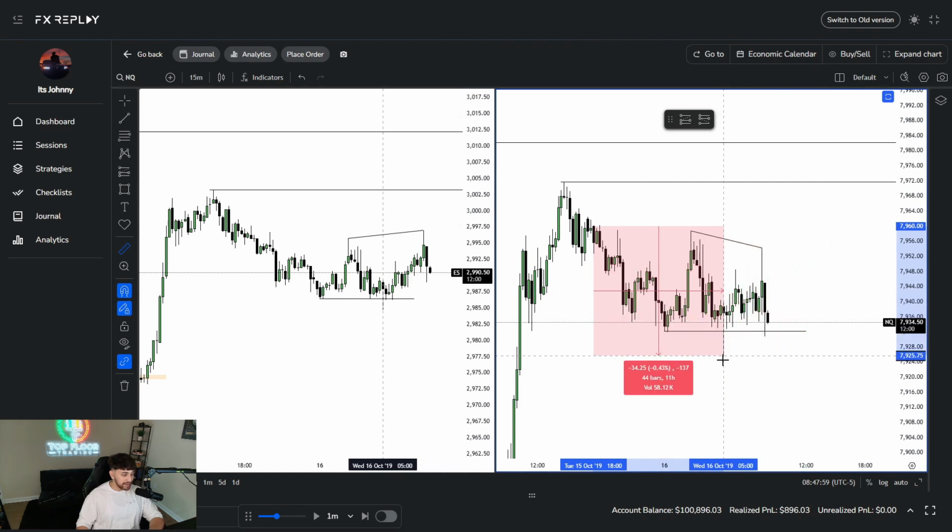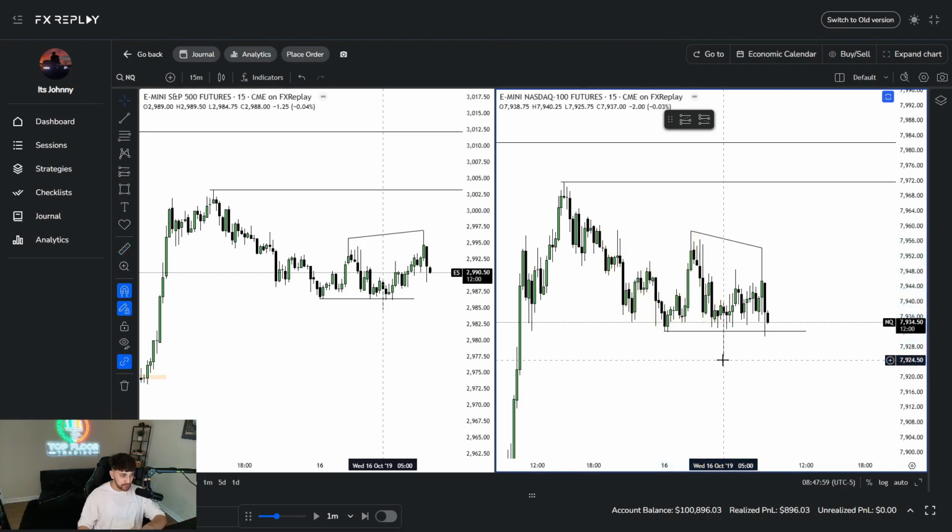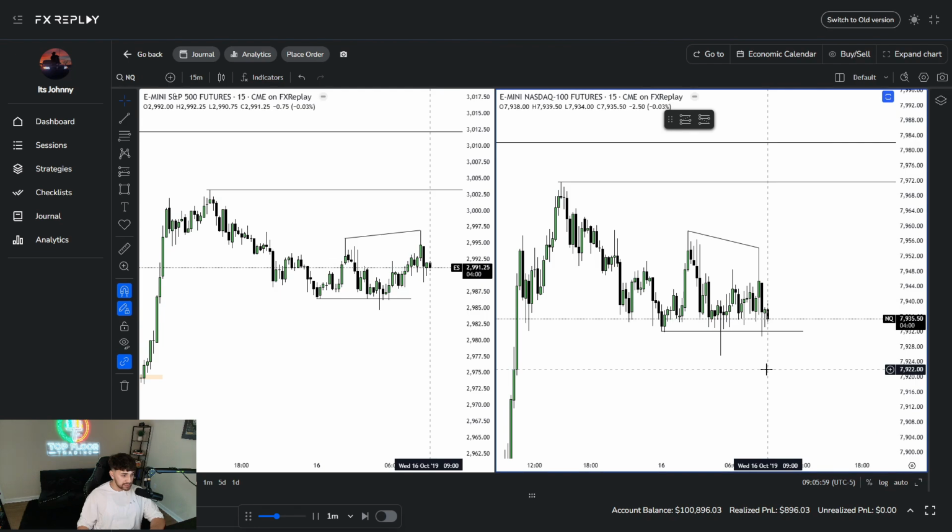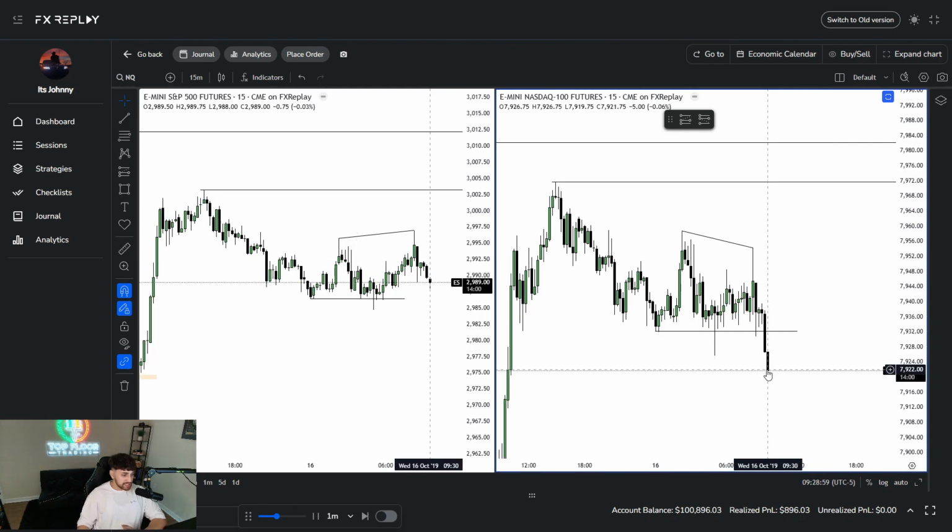If you guys are watching this video right now and you ever see a daily range this tight going into New York, and the overnight sessions did nothing but chop like this, just don't even trade it. I'm going to go ahead and play the price action here. I'm going to wait for market open, but I'm just letting you guys know, if you ever see a daily range that's this tight, like 30 to 50 points, do not trade that day. Do not trade that day, all right? No matter what model, no matter if you're turtle soup, no matter what, bro, do not trade that day. I promise you, you're going to save yourself.